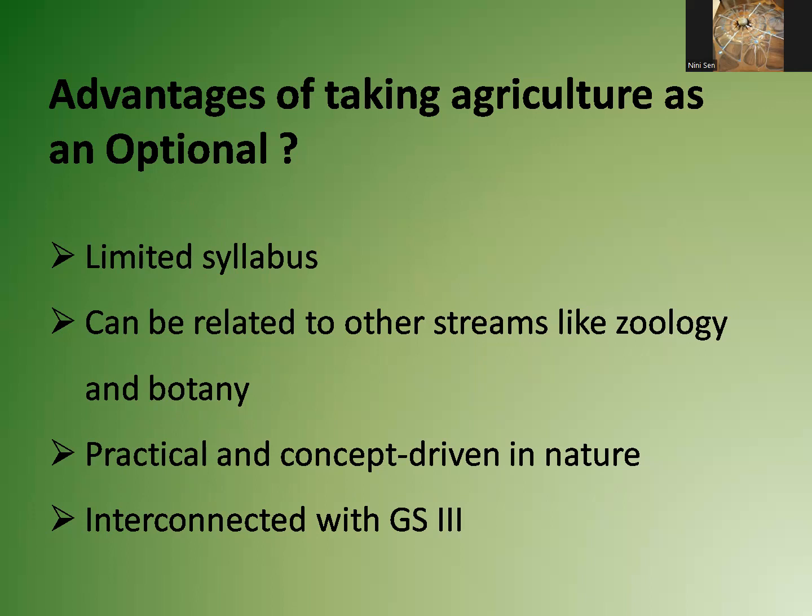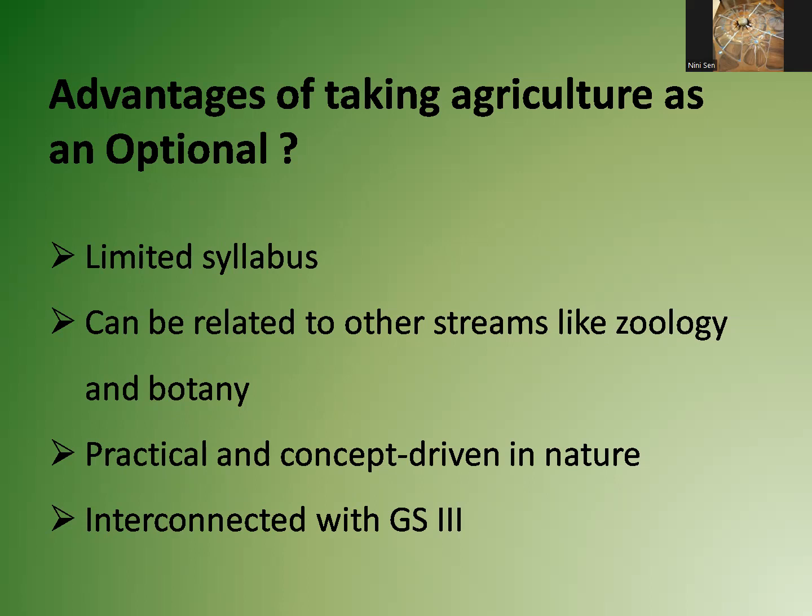The second advantage is that anyone with a simple biological background, say those who have studied biology in class 10th and 12th, can study it. Or those who are interested in gardening or farming will find this subject very easy to understand, because it is practical and concept driven in nature.